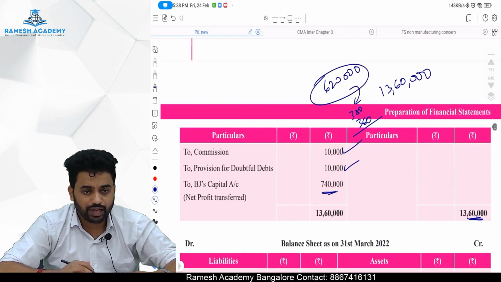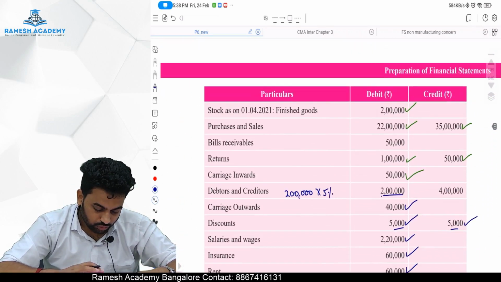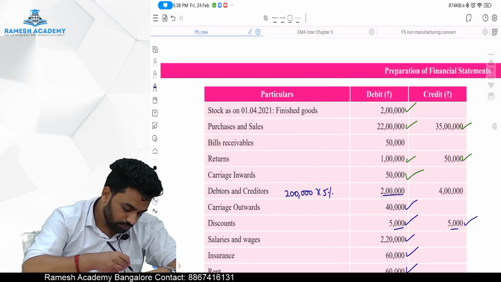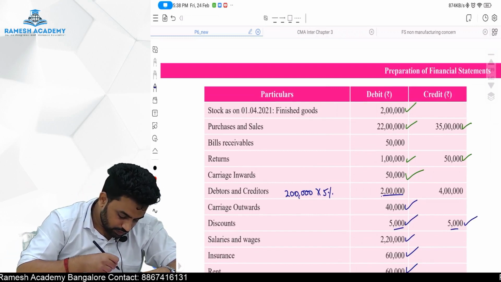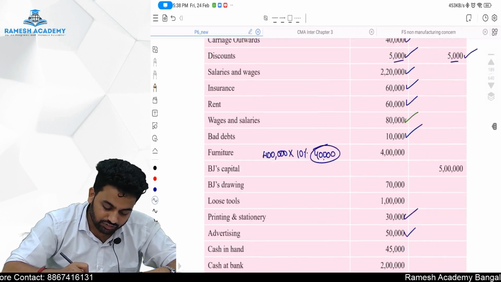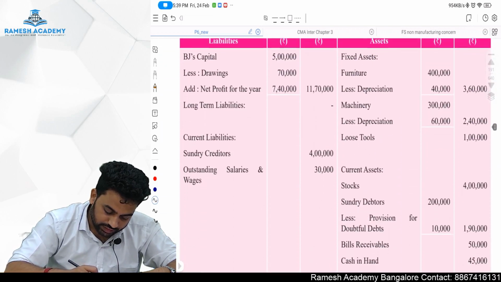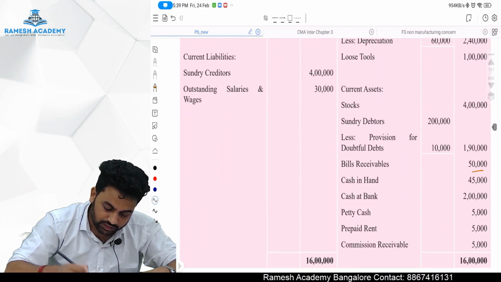Now we have to prepare a balance sheet. So only the blanks we will see. Bills receivable. Bills receivable is an asset, right? Bills receivable is an asset. So it will be shown on the asset side of the balance sheet as 50,000 rupees. Yes, bills receivable 50,000 rupees, asset side.